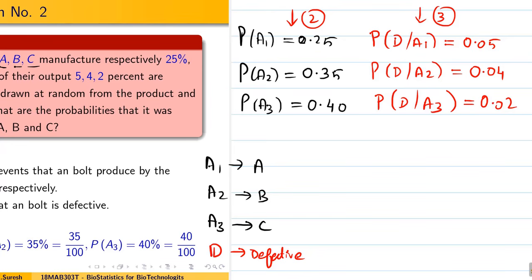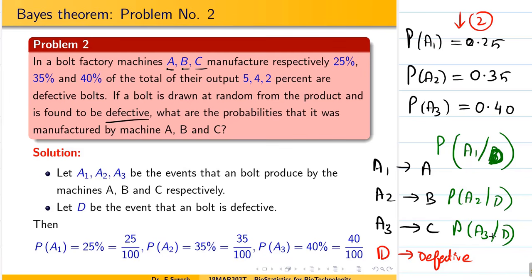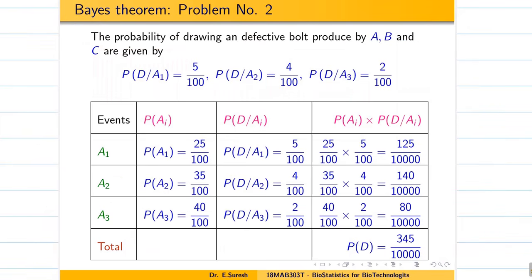Okay. So now let us see what the question is asking. What is the probability that the manufactured item found to be defective? Okay. If a bolt is chosen randomly, it is defective. So defective is fixed. What is the probability that it would come from machine A, B, C? Sorry, defective means we are using D here. So we have to find A1. Oh, here we have to find everything. Probability of A3. So now see the table, students.